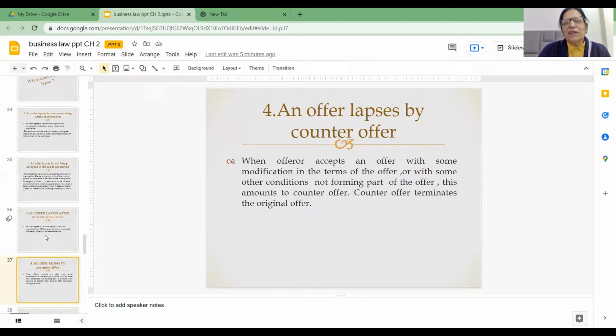Then in that case, friends, the acceptance will not be valid. The price mentioned by A is 1 lakh rupees, but the price given by B is 90,000 rupees. So this is a counter offer. An offer always lapses by counter offer. So a counter offer always terminates the original offer.